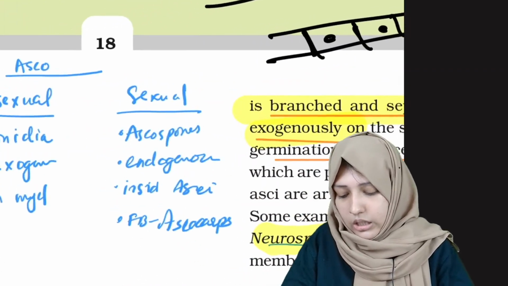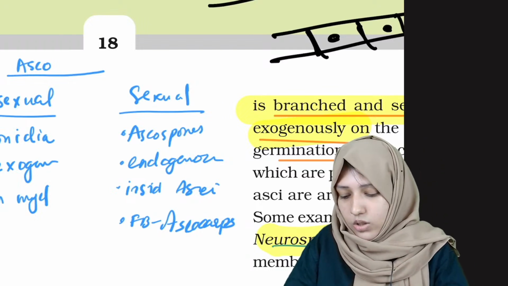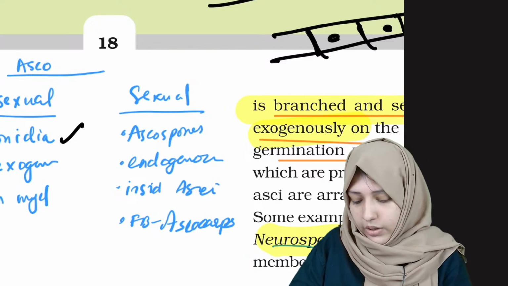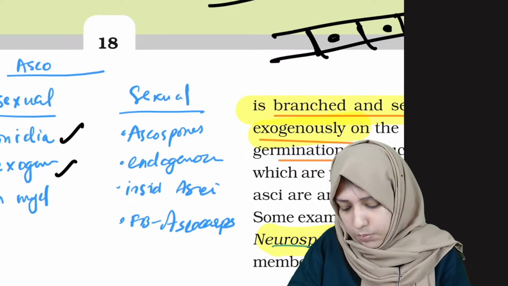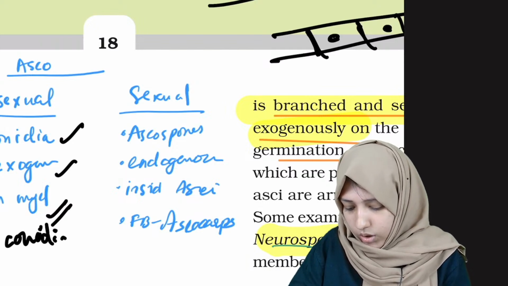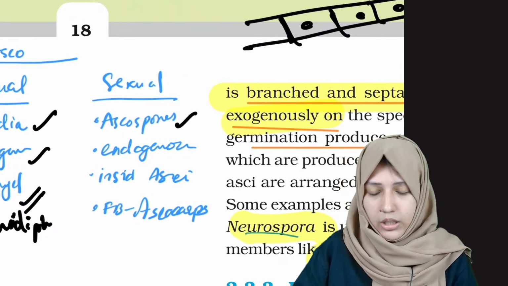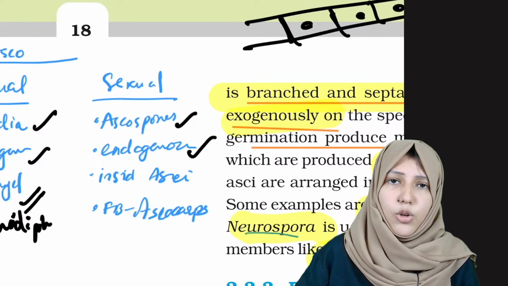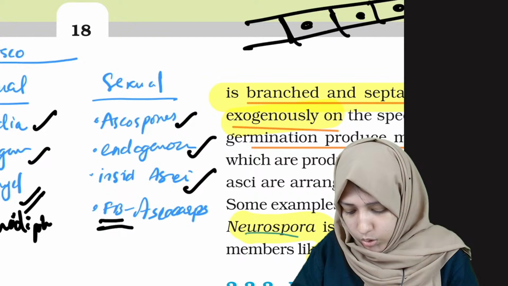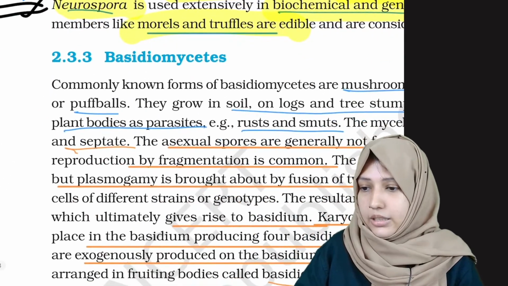Now see the difference between asexual and sexual spores of ascomycetes. The asexual spore is conidia, it is exogenously produced and is produced on conidiophores. In sexual, it's ascospore. It is produced endogenously, and it's produced inside the asci. And the fruiting body is ascocarp. Done. Now basidiomycetes.